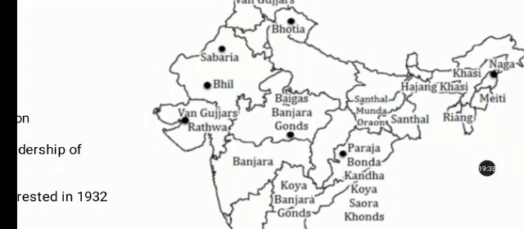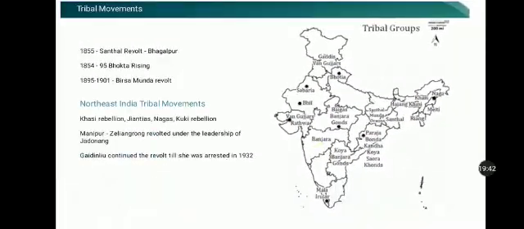The tribals fought against the Britishers using their traditional weapons, that is bows, arrows, lathis and axes, which were not good enough to face the Britishers. One such revolution was the Birsa Munda revolution.